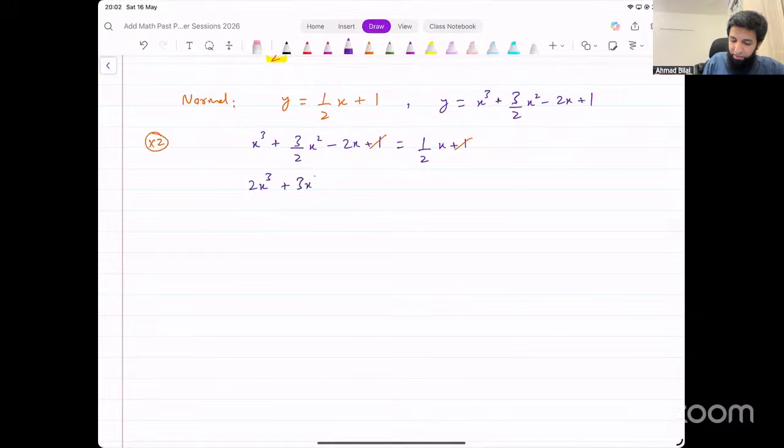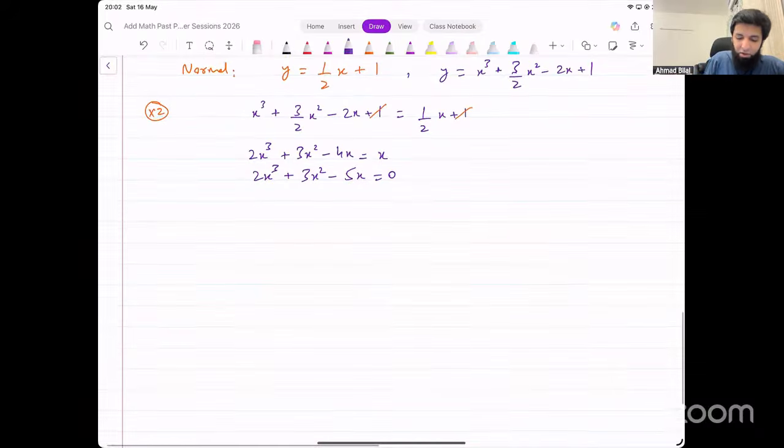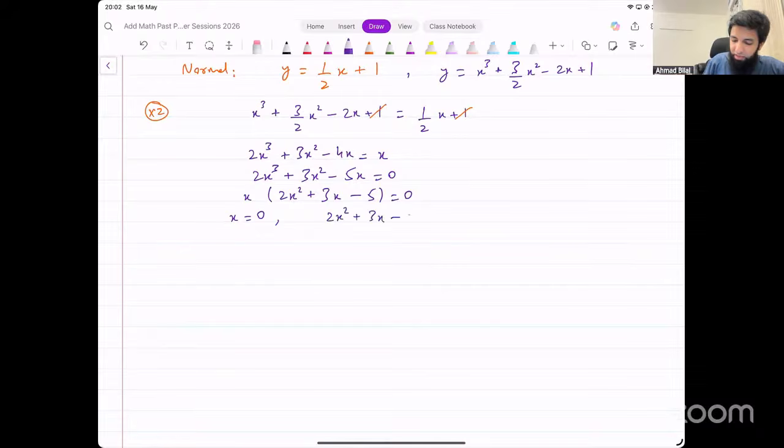2x cubed plus 3x squared minus 4x. On the other side, we've got x. Now this becomes 2x cubed plus 3x squared minus 5x equal to 0. It's a cubic equation now. How do we solve this cubic equation? We can take x as a common factor outside. That leaves us with 2x squared plus 3x minus 5 equals 0. So that means either x is equal to 0 or 2x squared plus 3x minus 5 is equal to 0.